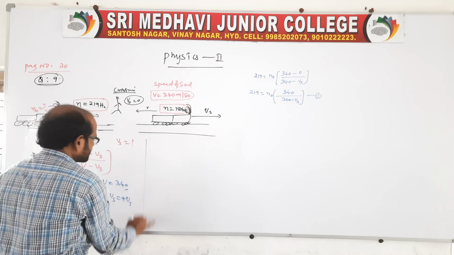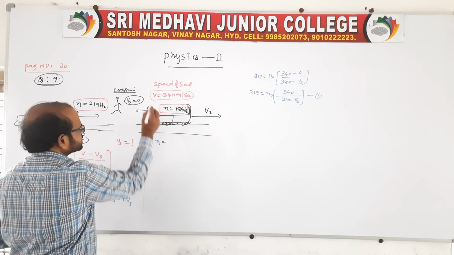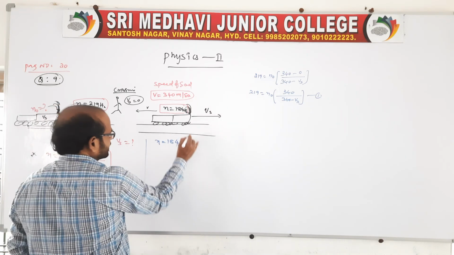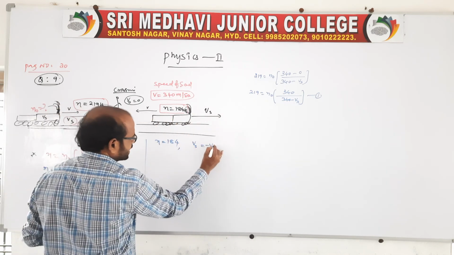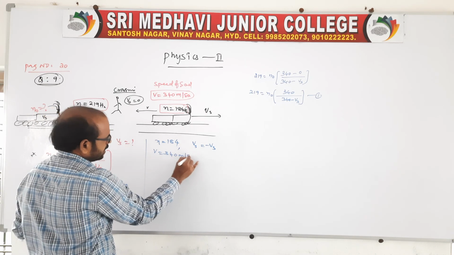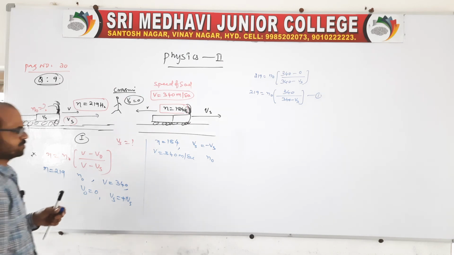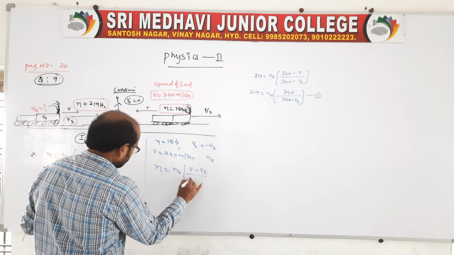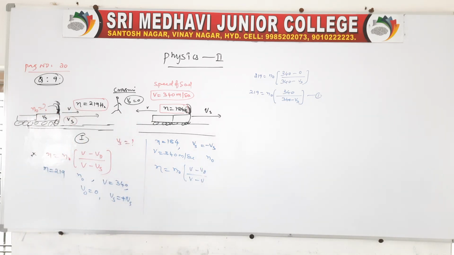Now in the second situation, when the train is leaving, the frequency observed by the observer is 184. The train is moving opposite to the speed of sound, both are in opposite directions, so you take plus Vs in the denominator. V is again given as 340 meters per second, and n naught is the natural frequency of the whistle sound. Here also n is equal to n naught into (V minus V naught) by (V plus Vs).